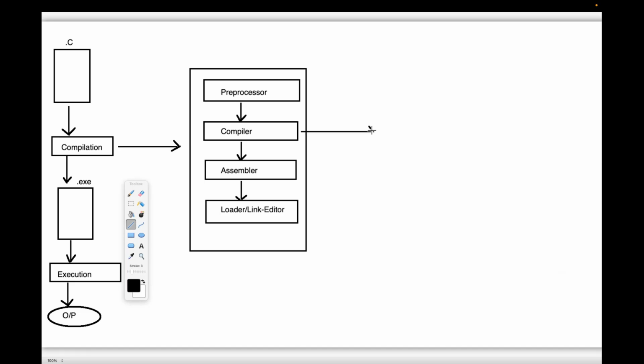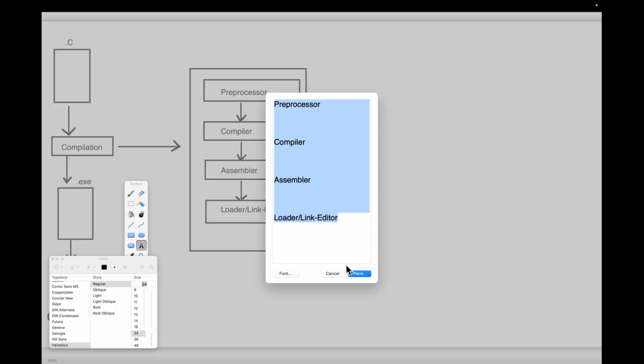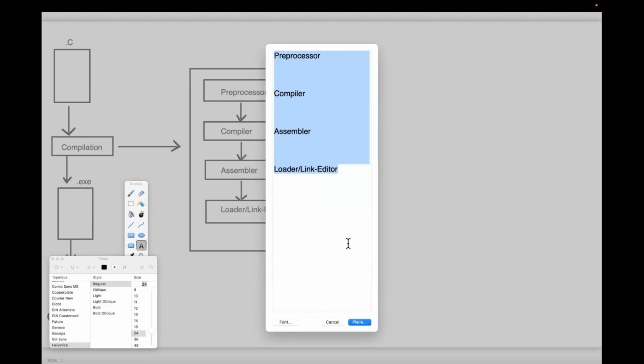Now try to understand this compiler internal structure. Observe carefully. If you look at this compiler internal structure, what is the first one? Lexical analysis. The first phase in the compiler is lexical analysis. Next one? Syntax analysis.